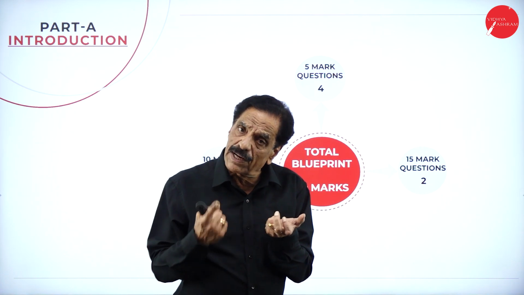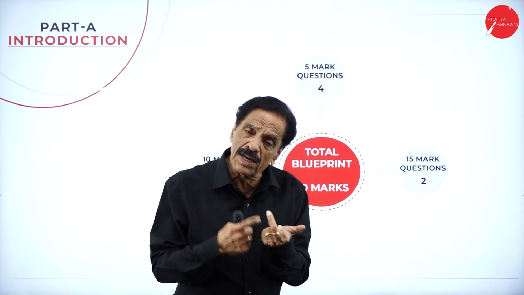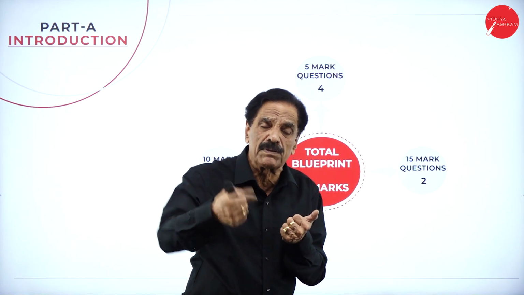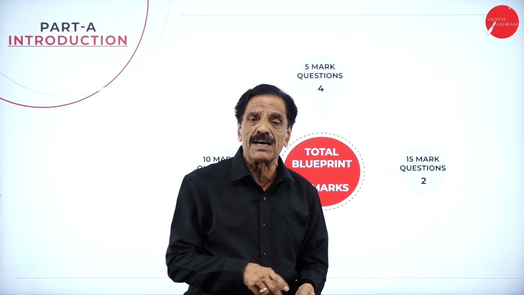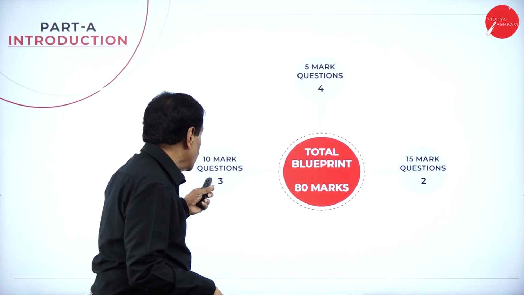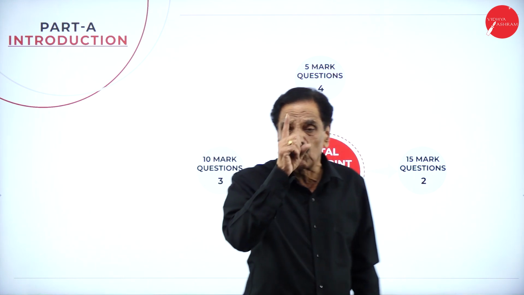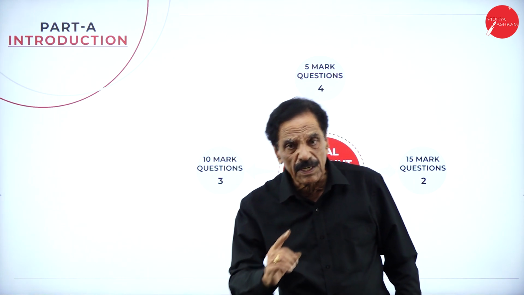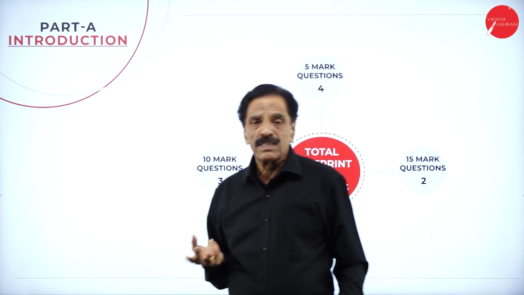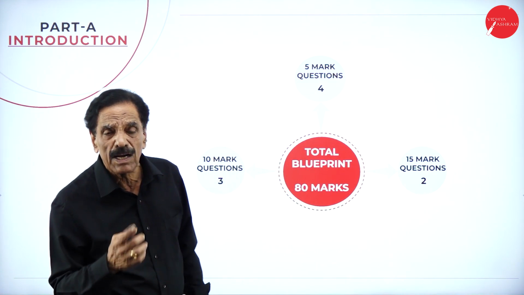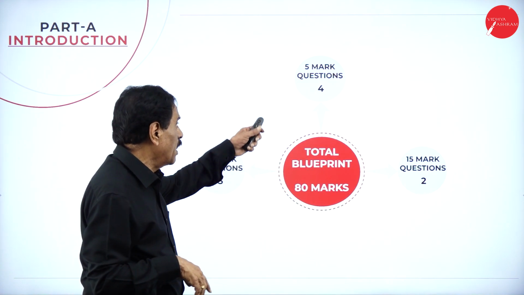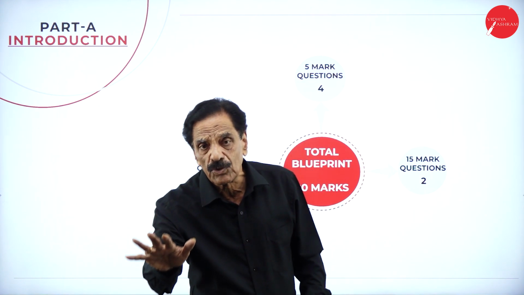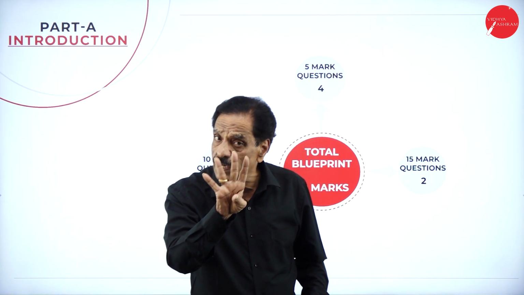One, we have liquidation. Others are issue of share, redemption of preference share, and company final accounts: trading and profit and loss account, and a balance sheet as per the company's format. Regarding the 10-mark questions, one is bonus share, one is redemption of preference share, and one is redemption of debenture. The other two carry theory. Sometimes they may ask one problem and one theory. Section C covers only theory. We'll ask about 6 questions and you have to answer any 4.